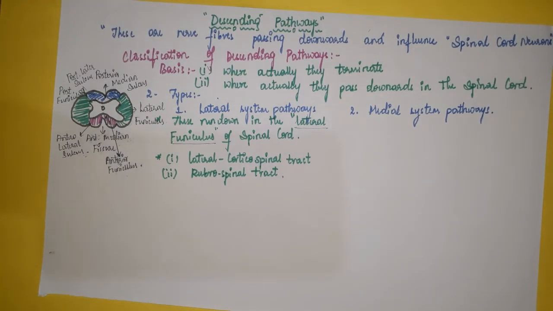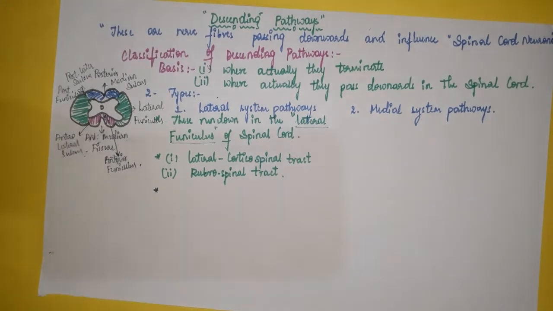Corticospinal tract means the fibers which start from the cerebral cortex and end in the spinal cord. In the same way, rubrospinal tract means the fibers which originate in the red nucleus of the brainstem and terminate in the spinal cord.